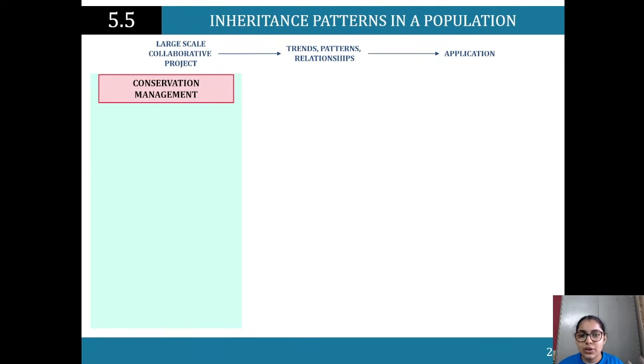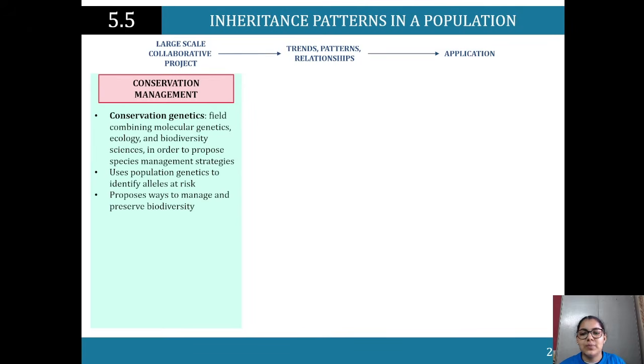That's why it comes into a huge place. So conservation management, so conservation genetics: fields combining molecular genetics, ecology, and biodiversity sciences in order to propose species management strategies.